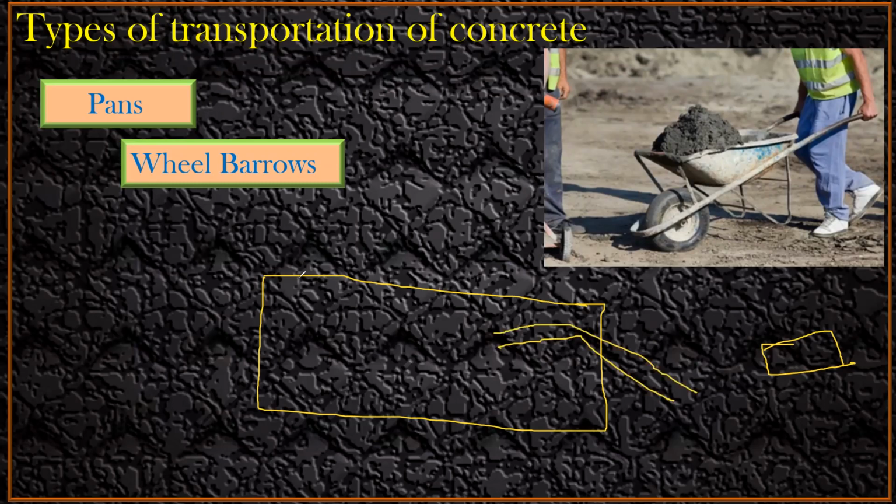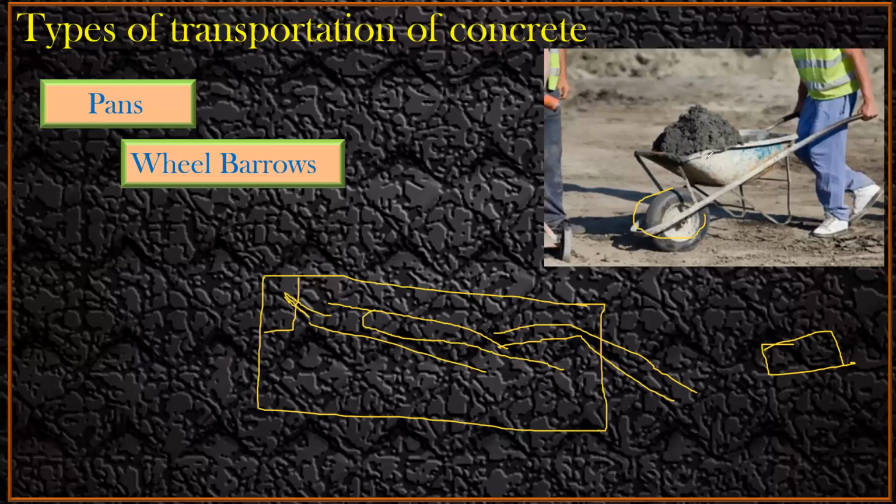So what will happen, let us say you started your concreting from this portion. From here to here you have to bring the concrete, right? So what you do, you put a platform there. Anyhow, in the next lecture I'll try to show you a video of how it is to be placed. You put a platform here so that this wheelbarrow will come over this, and the guy will come and pour the concrete here, right? So this is the use of the wheelbarrow.